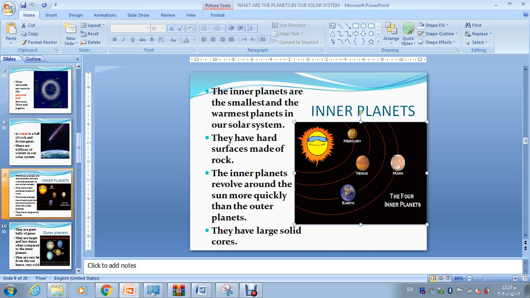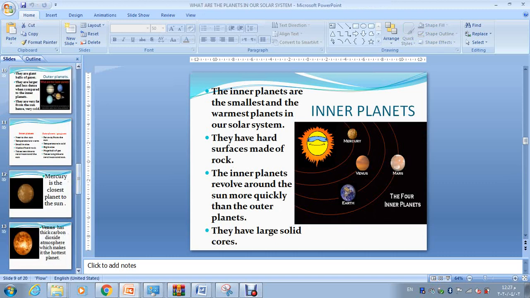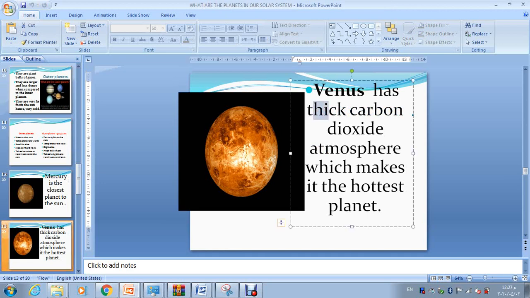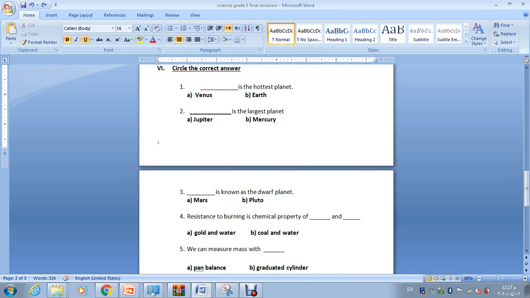And not only because it's near to the sun, but it has a thick carbon dioxide atmosphere, which makes it the hottest planet. The air there in Venus is very thick, that makes the weather very hot.